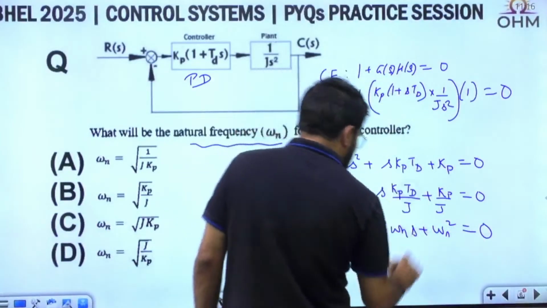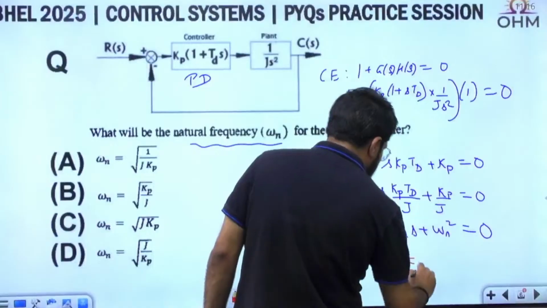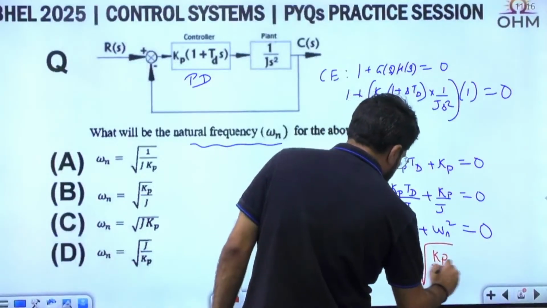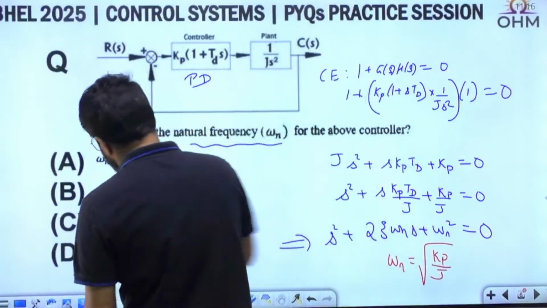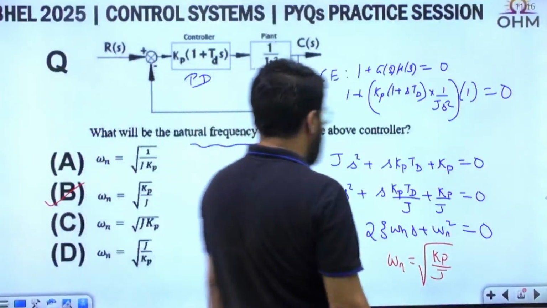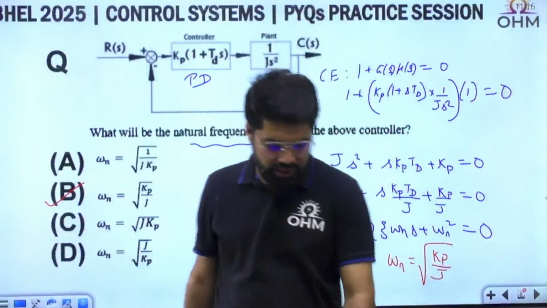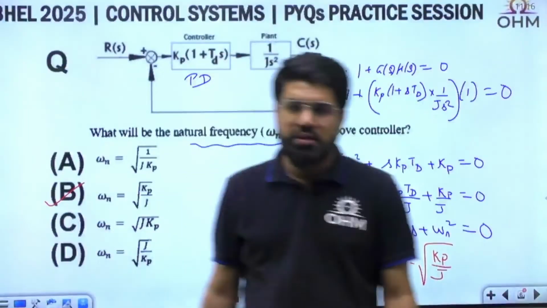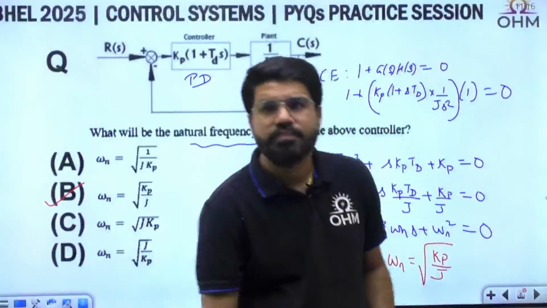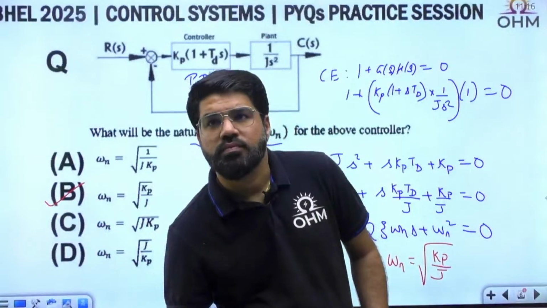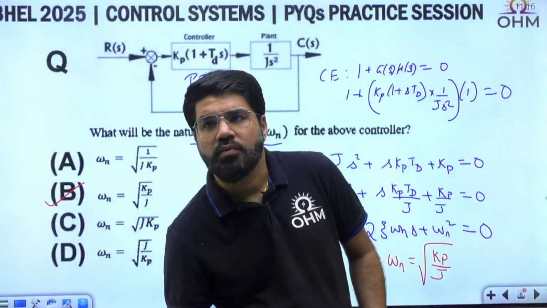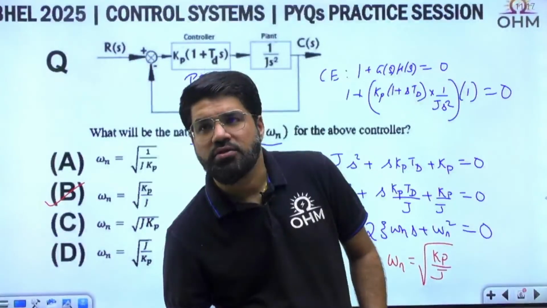They're only asking omega n. So omega n square is Kp by J. So omega n is root over Kp by J, and that is option number B. Correct, dear? That is what is here, the option number B. Yes, option number B is correct for this one.